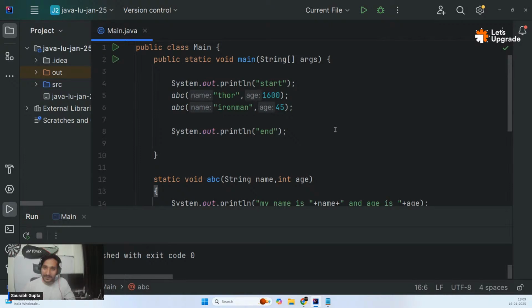And now it becomes a little more better, right? We can actually pass dynamic data. So I can create a function and I can use it n number of times, and all the times I can pass some different data.